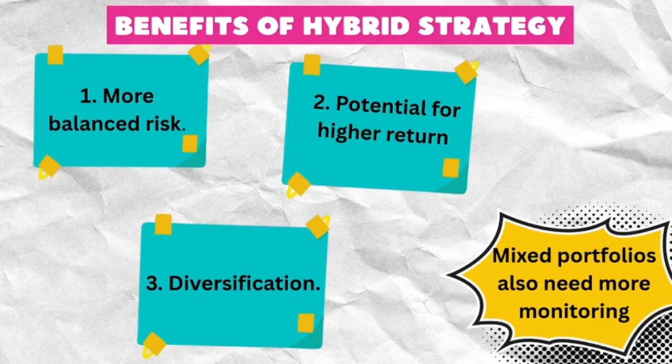Number 2, potential for high returns. Investors can get high return if the active portion performs well. It adds extra growth on top of the passive piece. Number 3 is diversification. Investors get broad market exposure from passive funds and targeted exposure from active funds. It also allows an investor to leverage the benefits of both styles rather than choosing one over the other.